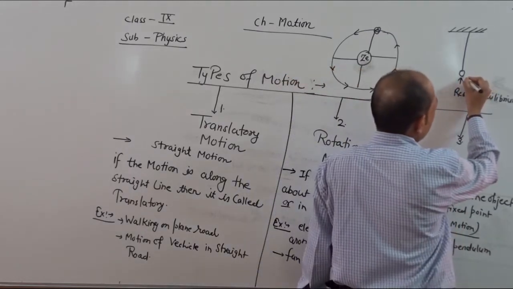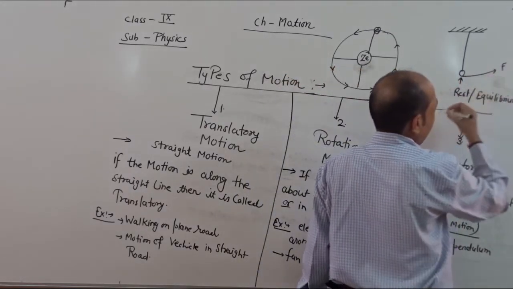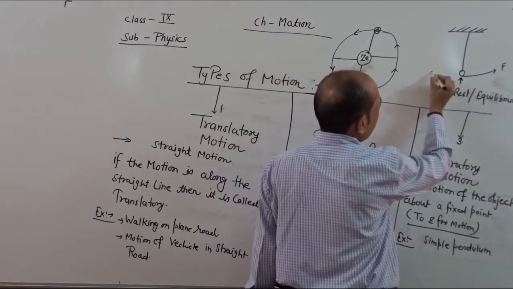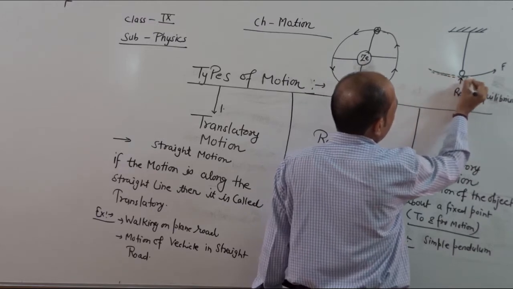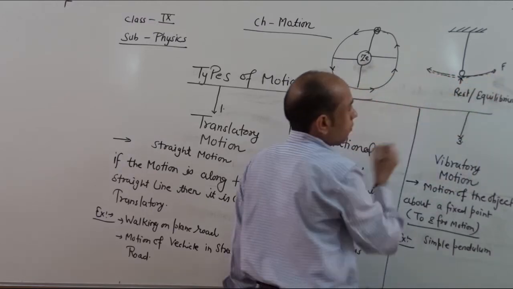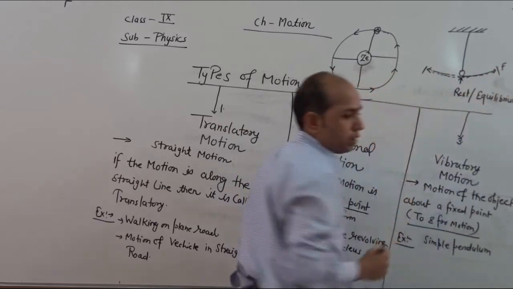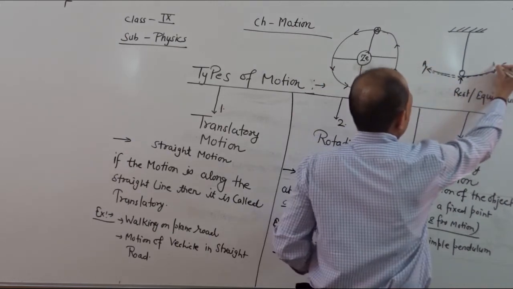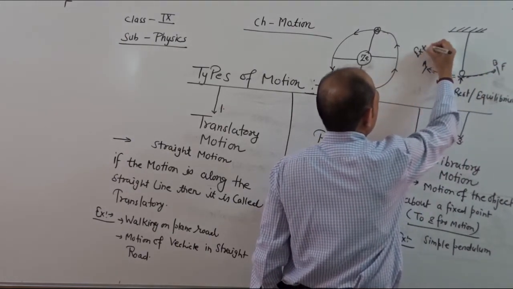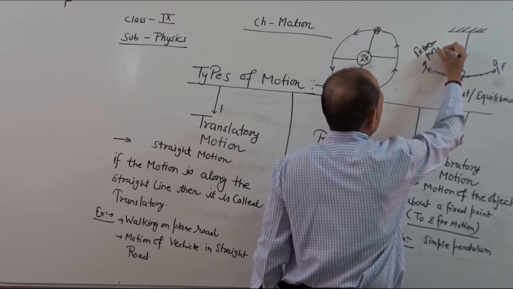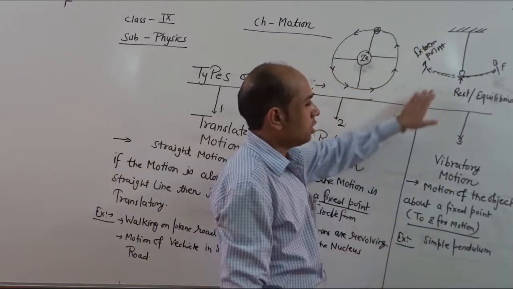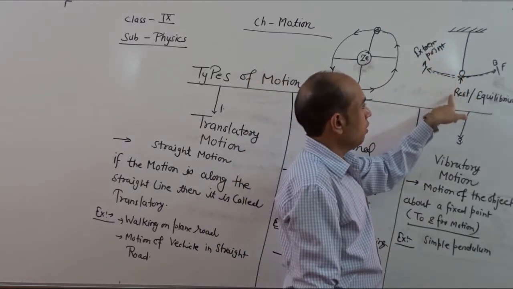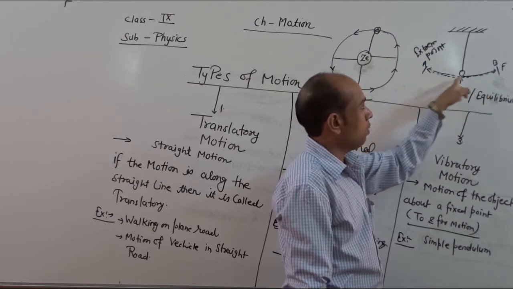If suppose a force F is applied along x-axis, so this bob moves to and fro about this fixed point. So this is called here extreme points. This is the last position of the bob. So A and B denote here extreme points. So this is the example in order to understand the vibratory motion. In vibratory motion, the object is moved to and fro about a fixed point.